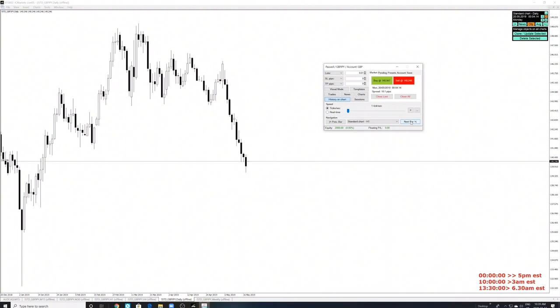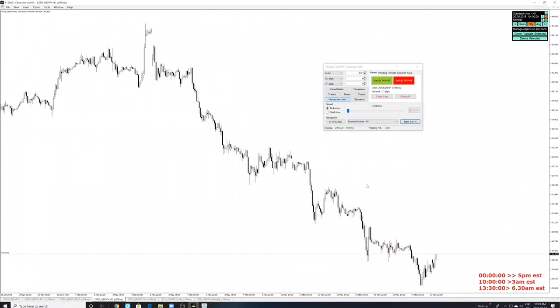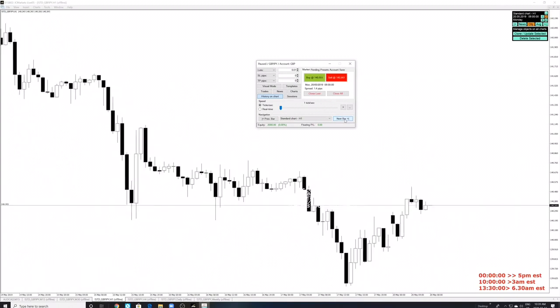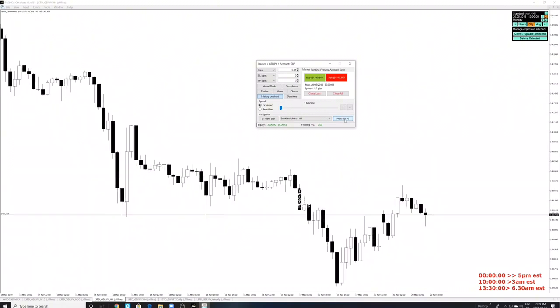Sometimes when you try to do the simulation, what most people do is they just sit back and slowly grind away. But you really have to look at the times. So we're moving on. See, I'm forwarding the candles by 1 hour. This is 3 a.m. This is the London Open.